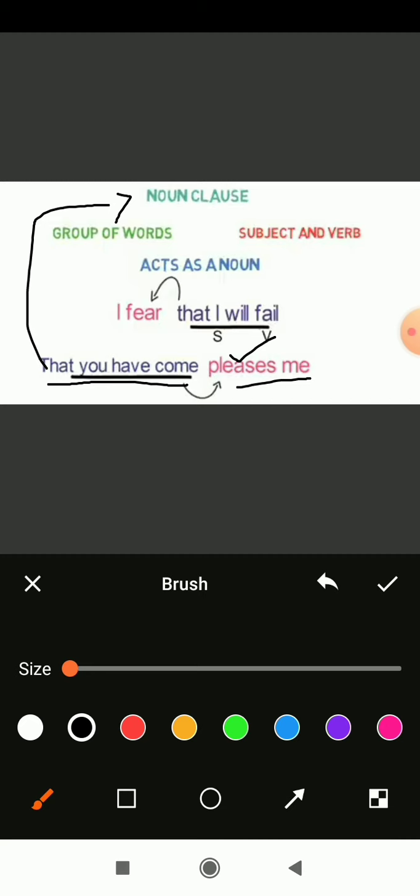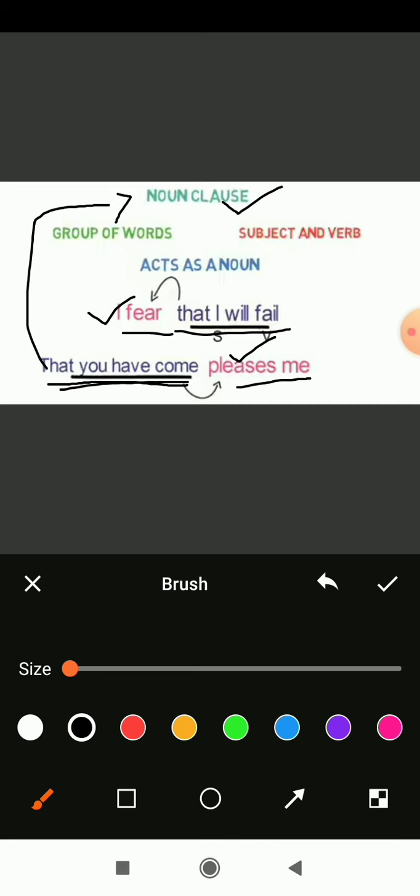In the first example, I fear that I will fail, this sentence plays the role of the object of fear. In the second, "that you have come", the whole main sentence plays as the subject of this verb pleases. Then it is called a noun clause. So what is a noun clause basically? Basically this clause works as the noun, called a noun clause. So this is all about the noun clause.